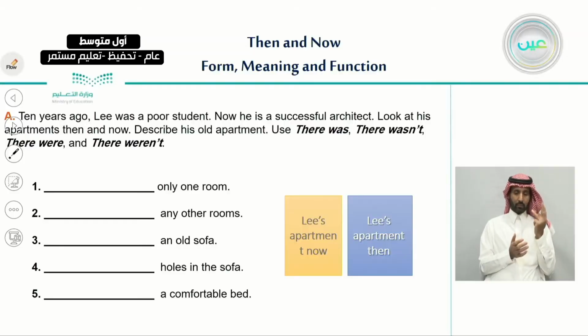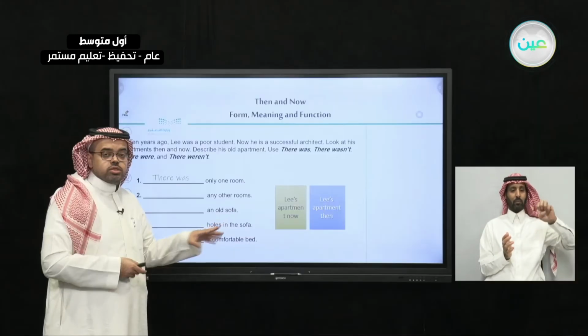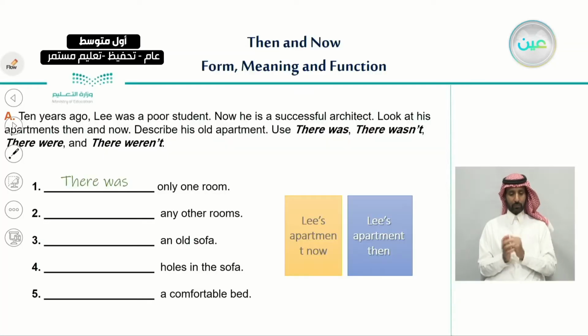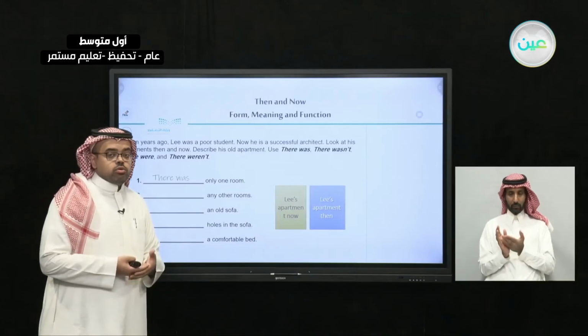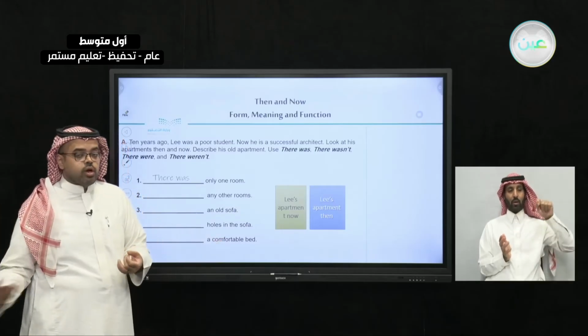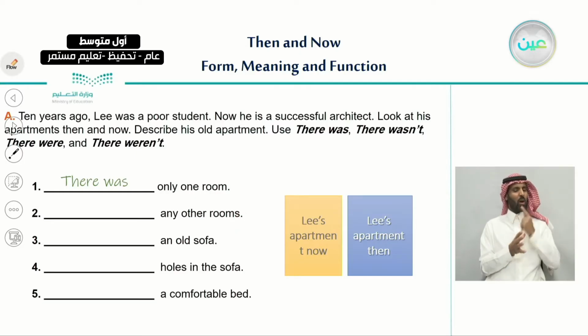You can decide whether there was only one room or there wasn't only one room. So the answer will be there was only one room. In his apartment, from looking at the picture, there was only one room. And number 2, blank any other rooms. Any other rooms. So here, what should we write? There was or there were? Excellent, we choose there were because here we're talking about rooms, not only one room.